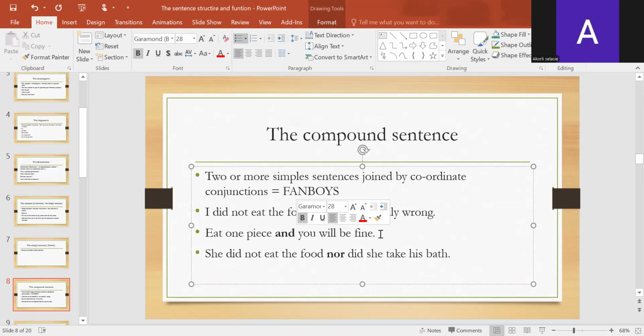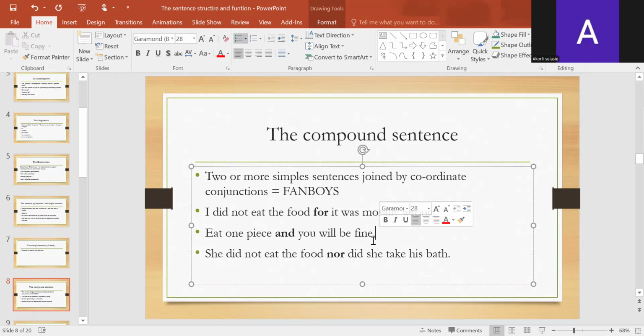So you can see that in this case, we have one sentence to the left, one to the right. So you can see clearly. Each of them can stand on their own separately if you want to disintegrate the sentences.